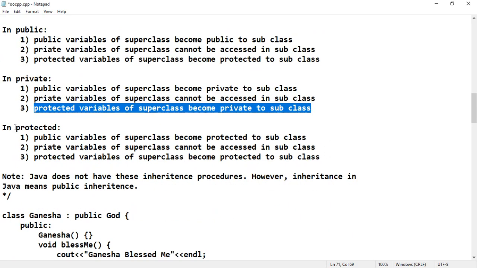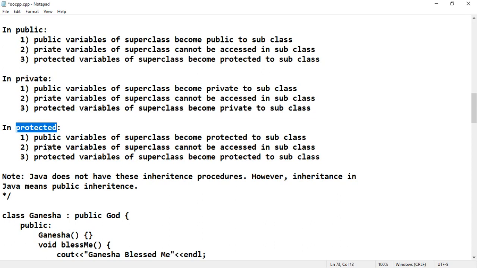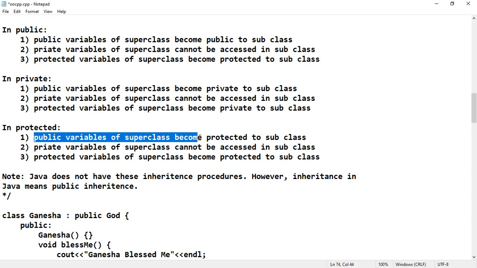If it is protected inheritance, then public variables of superclass become protected to the subclass. Private variables of superclass cannot be accessed in the subclass, and protected variables of superclass become protected to the subclass. So this is the way the public, private, protected inheritances will function. Java does not have these inheritance procedures. However, inheritance in Java means public inheritance only.